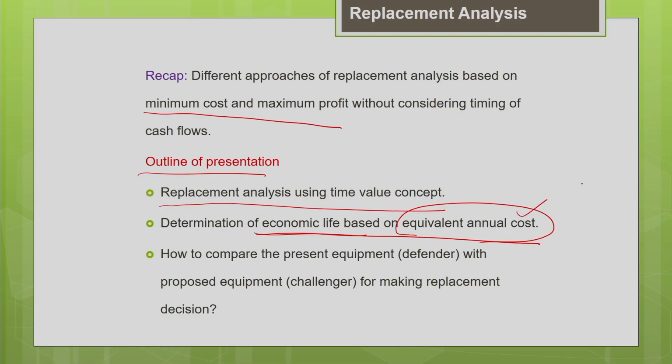In this we are going to work out two different types of problems. One, we will determine the economic life of the machine, which will help us determine the optimum replacement time of the machine, using the equivalent annual cost method.